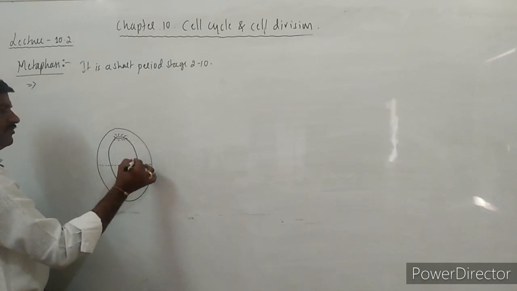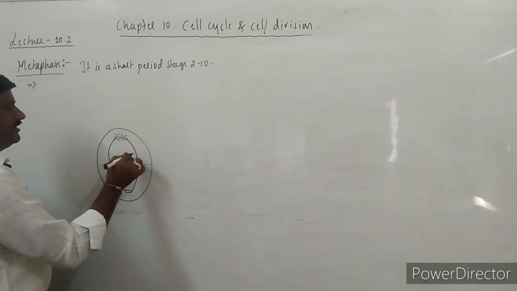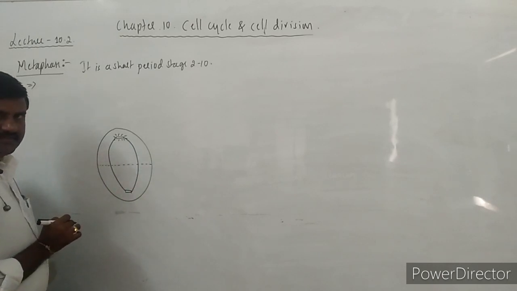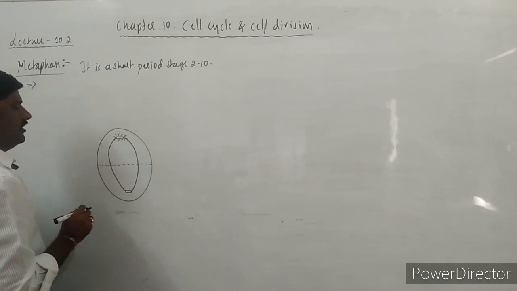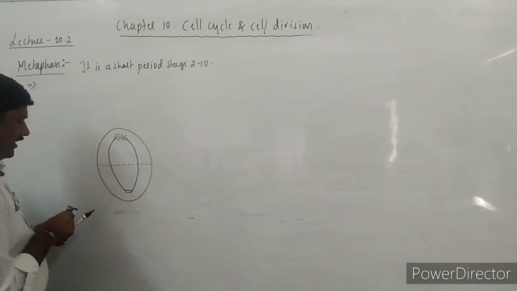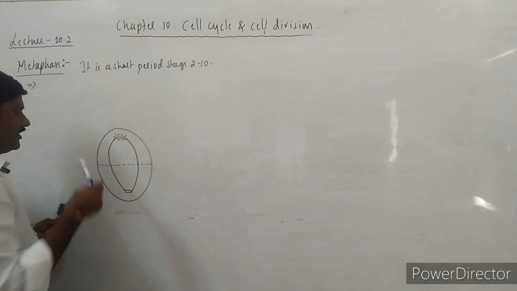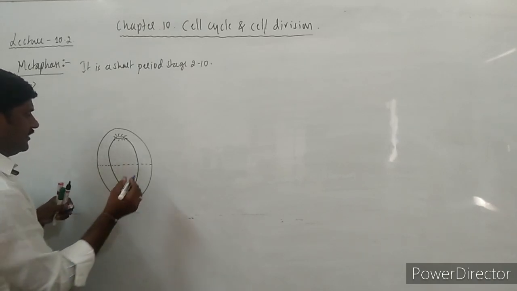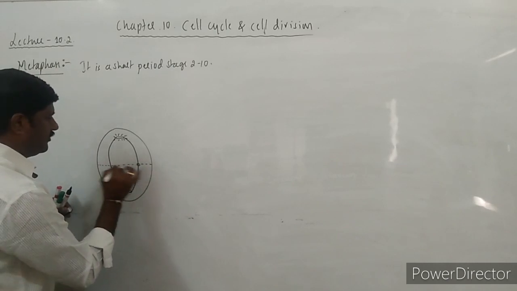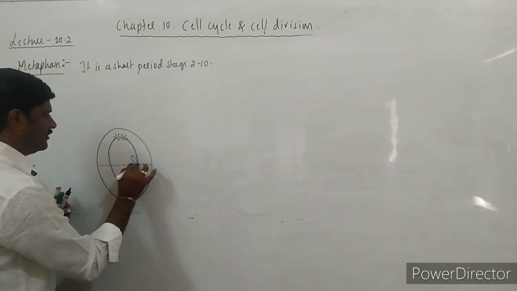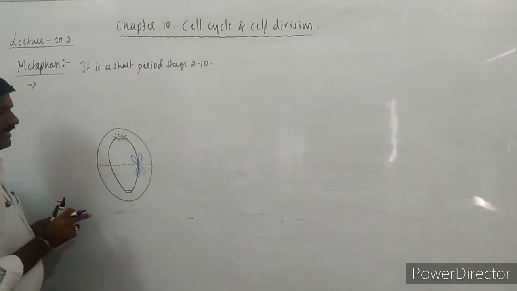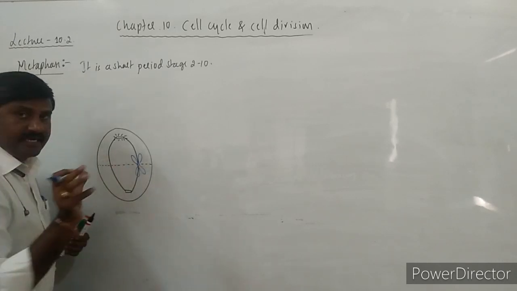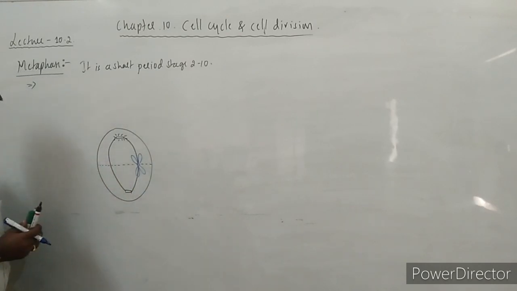All the chromosomes are brought to the equatorial line with the help of these spindle fibers, forming the metaphase plate. This is the centromere of our chromosome, and these are the chromatids of the chromosome. They are lying on the equatorial line like this. A single diagram I have drawn for your convenience.